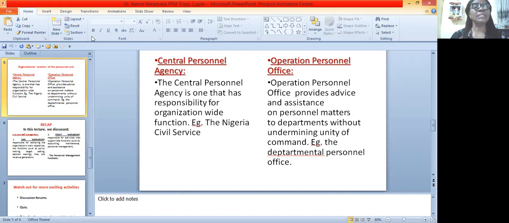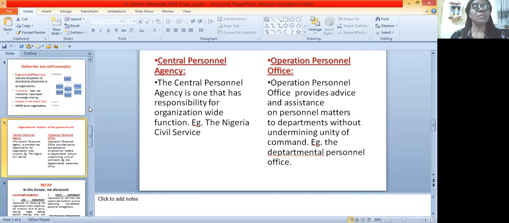Okay, now let us look at personnel management. We have what we call the central personnel agency. Let me just take the Nigerian Civil Service as an example. You see that we have the centralized agency taking care of the personnel in all the organizations and parastatals. They deal with recruitment, staff needs, staff welfare, everything.